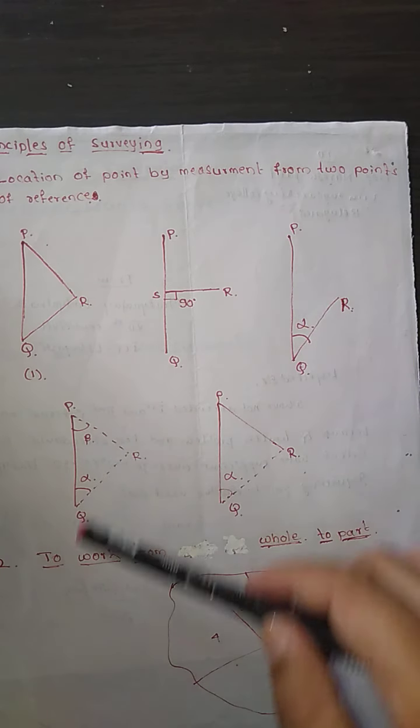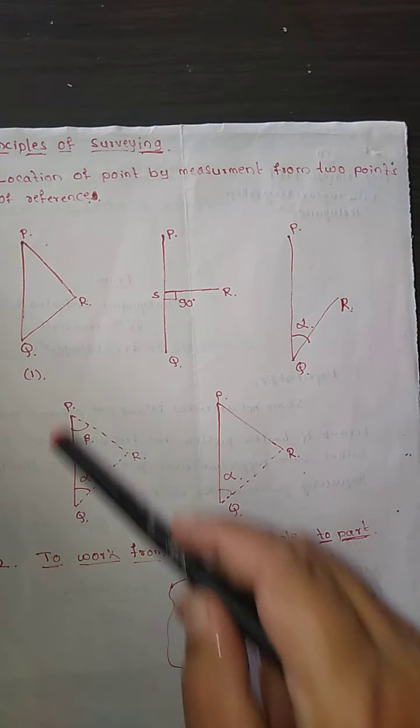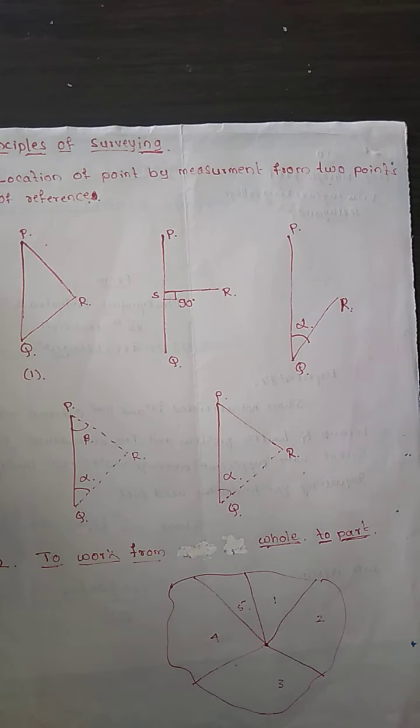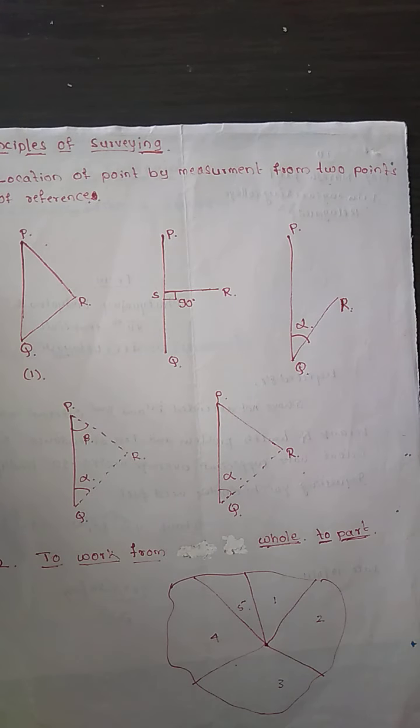The distances PR and QR are not measured, but the angles RPQ and PQR have to be measured. Knowing the distance PQ, we already know the distance PQ, and R is plotted either by means of a protractor or by a solution of the triangle. This principle is used in the method called triangulation.